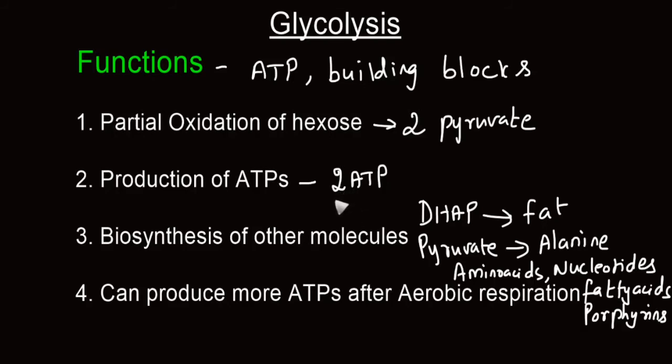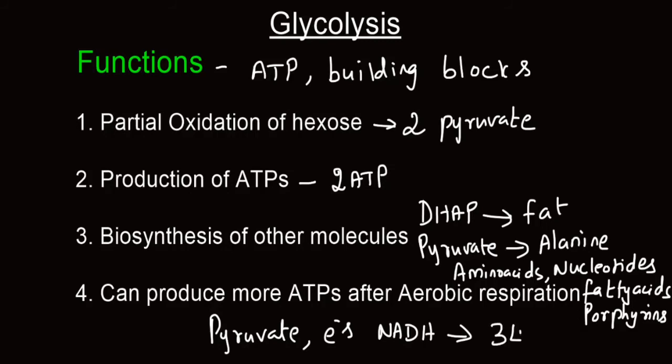Though there is a net gain of only 2 ATP molecules from glycolysis, if the end product of glycolysis, that is pyruvate, and the electrons gained by NADH enter into mitochondria during aerobic respiration, there can be additional production of 34 to 36 ATP molecules.